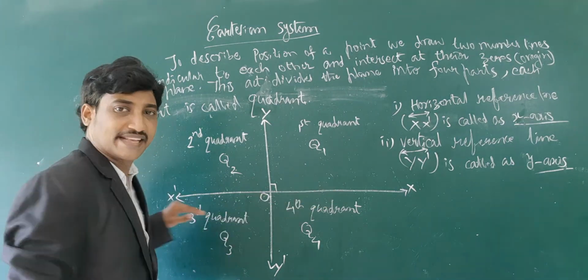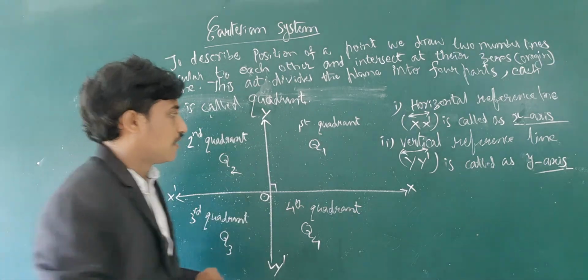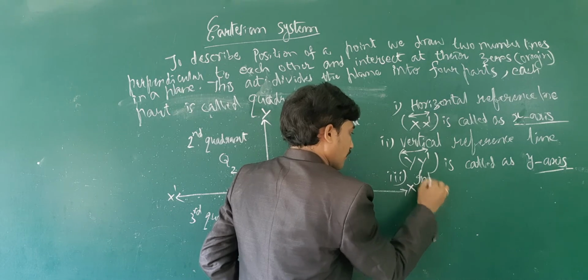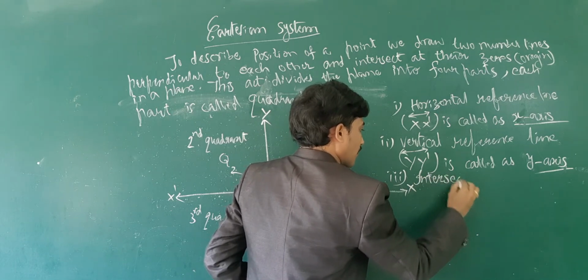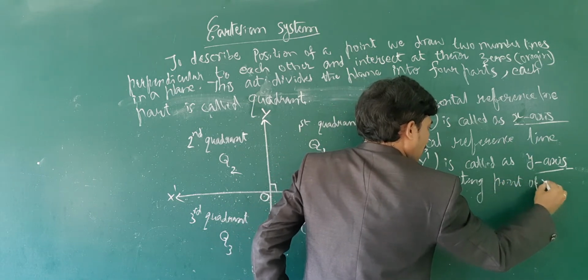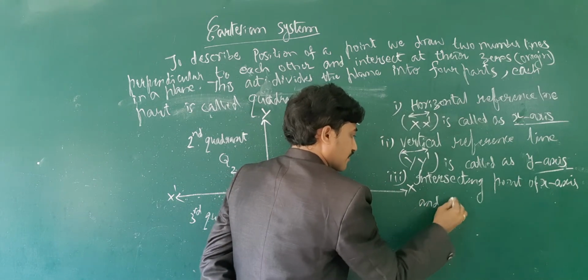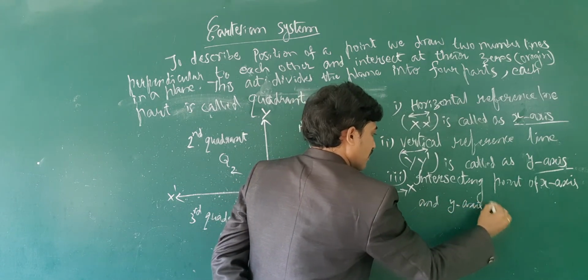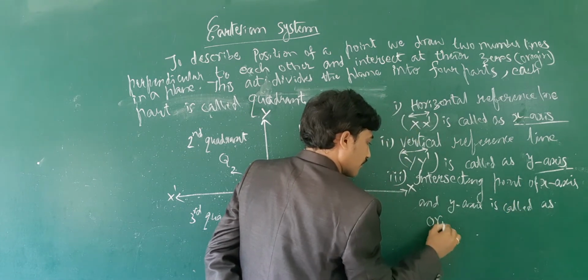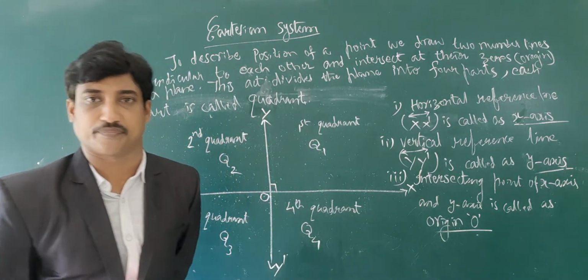The intersecting point of the x-axis and y-axis is called the origin, generally denoted by the letter O.